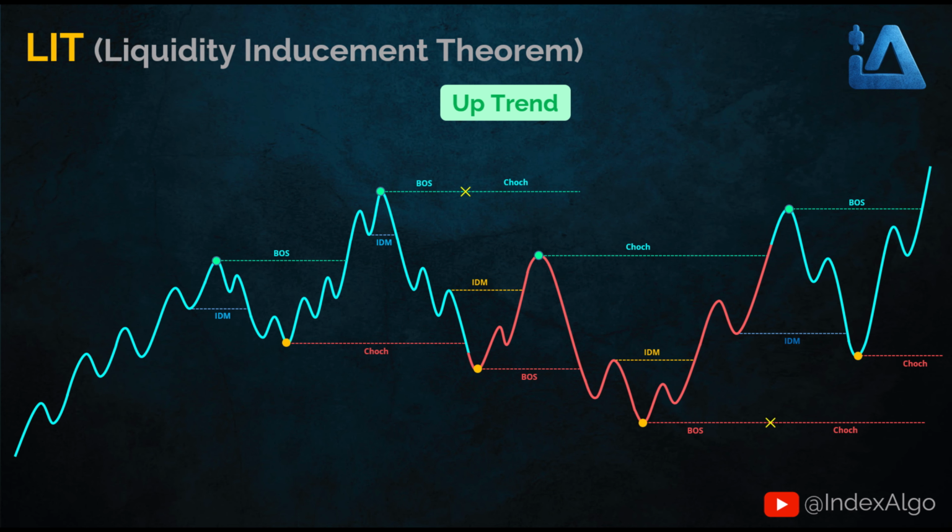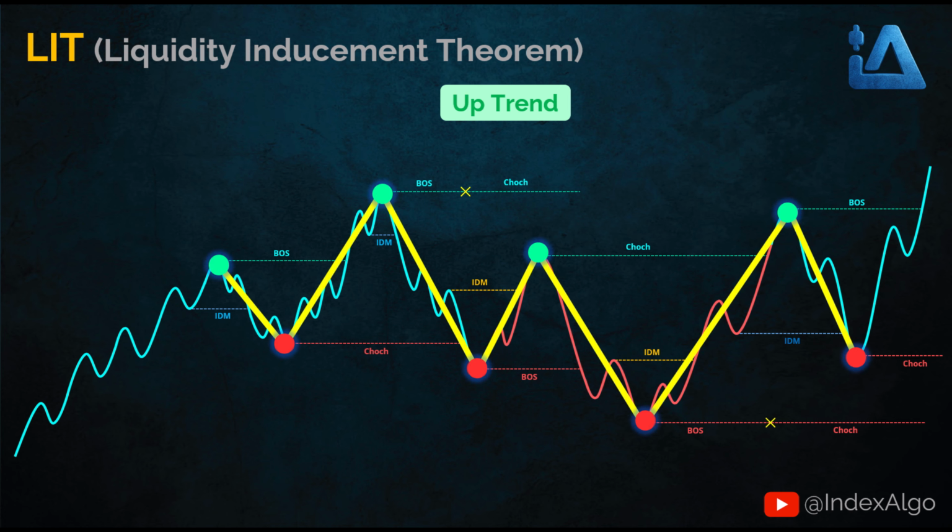That's how market structure forms in LIT. The valid highs and lows are the points from which the BOS and change of character levels are drawn, and the rest are just internal fluctuations. This part was a little complicated, and you'll probably need to go through it a few times to really understand how market structure forms in LIT. But don't worry, Index Algo handles all of this. We only explained it so you understand how the indicator works and can use it better.